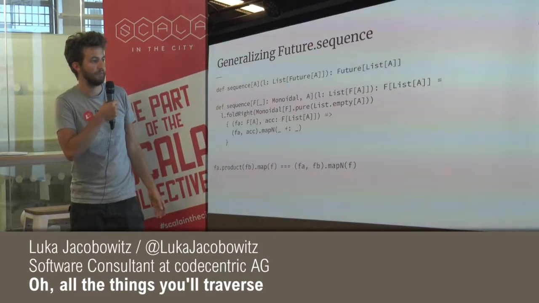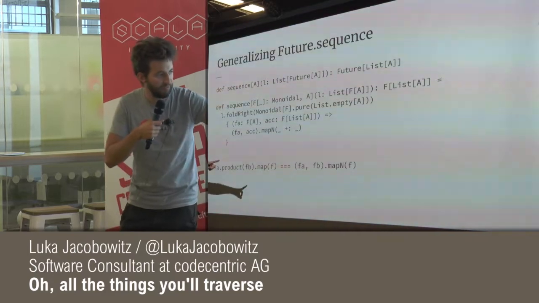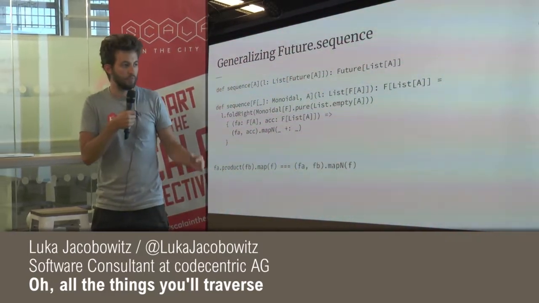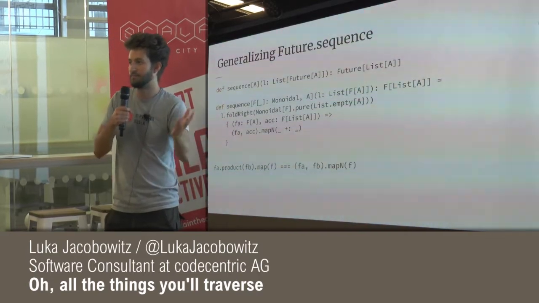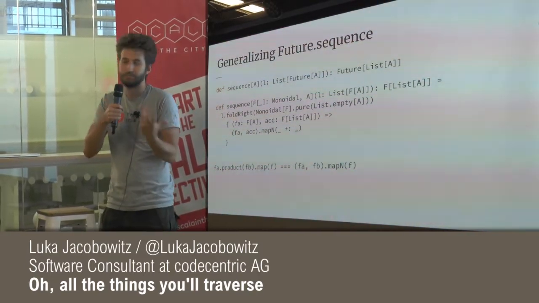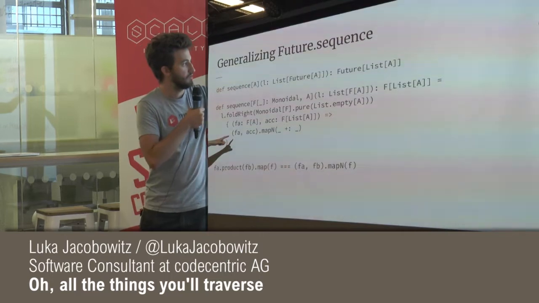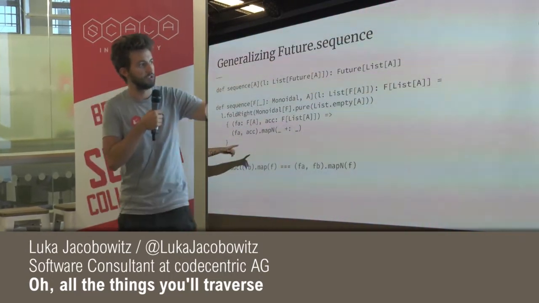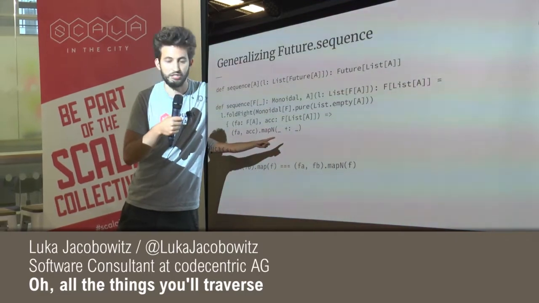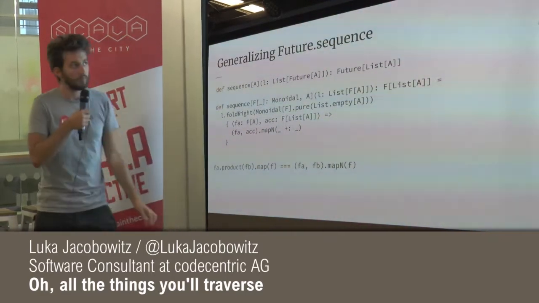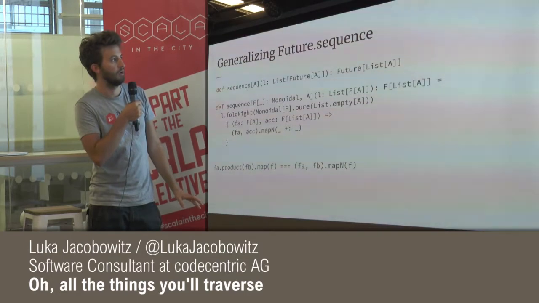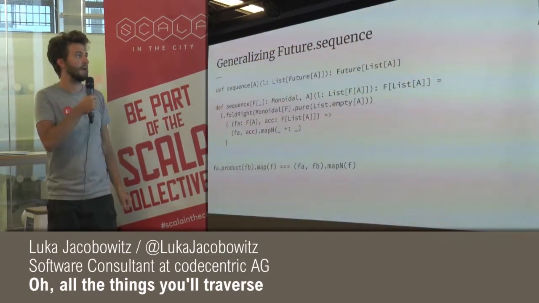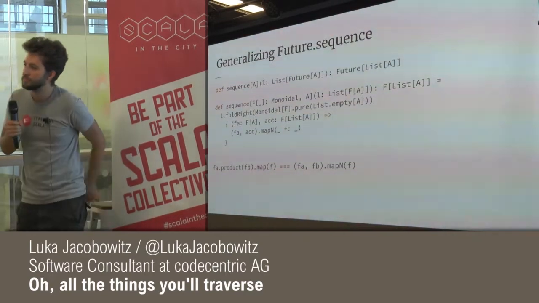And what it means is that we have an F of A and an F of B, and then we can map both of those types with a function f that takes an A and a B and returns some other type C. Right? So right here, we have an A and a list of A, and then we use this function to go from A and list of A back to list of A. And that is basically all it is. So this is the sequence function, completely generalized.